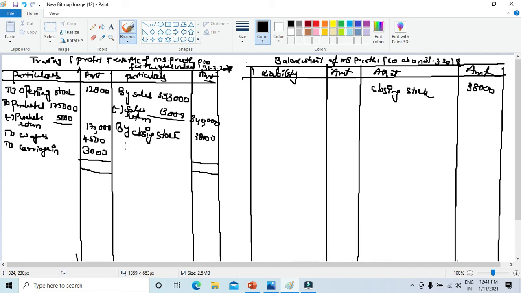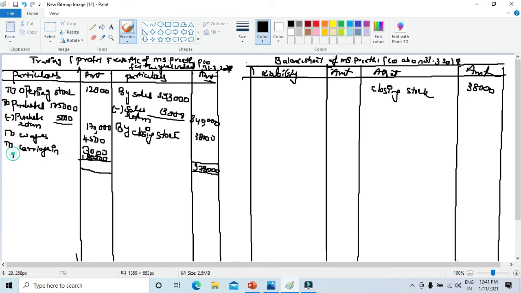So here we are going to check it. Your credit side is more with 3,78,000. So if you subtract from 3,78,000 the 12,000, 1,74,500 and 3,000, what is remaining is 1,88,500. This is nothing but your profit.